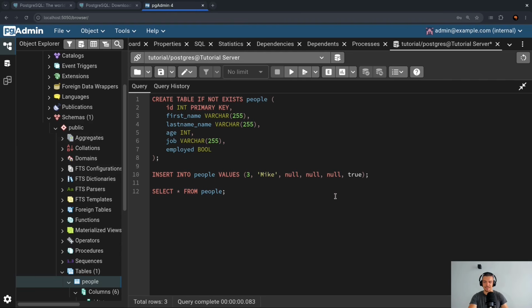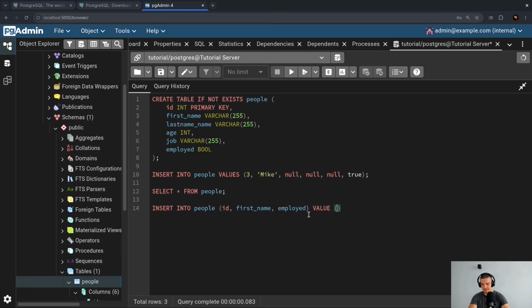What we can also do is we can specify the specific columns that we want to insert. So I can say insert into people. And then before I say values, I can use parentheses to specify columns. So ID is a must because I need to provide the primary key. I need to have a value for all columns that are defined to be not null. Even though it doesn't say not null here specifically, it does say it implicitly by saying primary key, because primary keys cannot be null. So ID, first name, and then employed, for example, would also work.